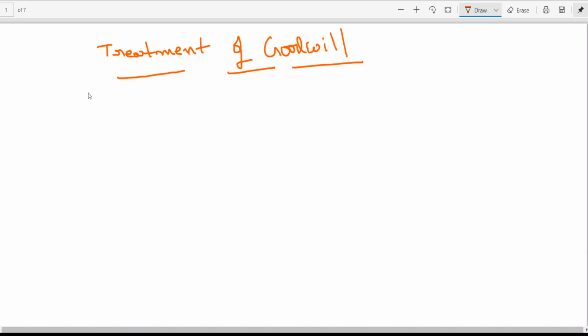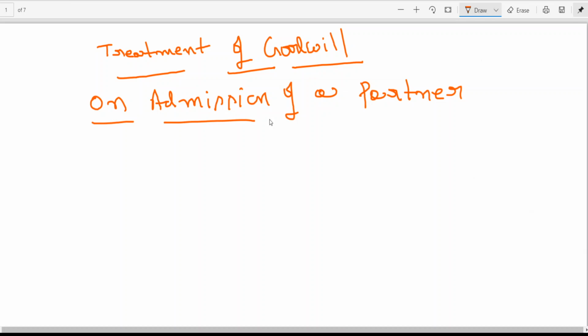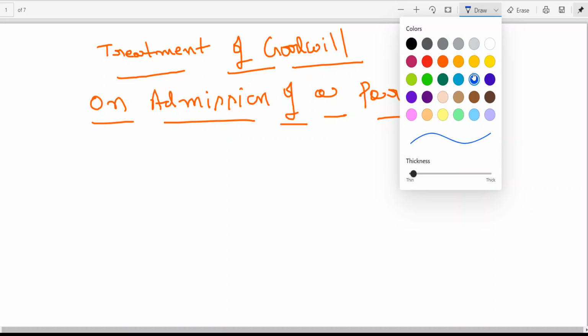I'm dividing into two parts. Treatment of goodwill on reconstitution of partnership firm. As far as your syllabus is concerned, problems, chapters and subdivision of topics are concerned, we are having admission, retirement, and death. I am dividing two parts. Treatment of goodwill on admission of a partner.